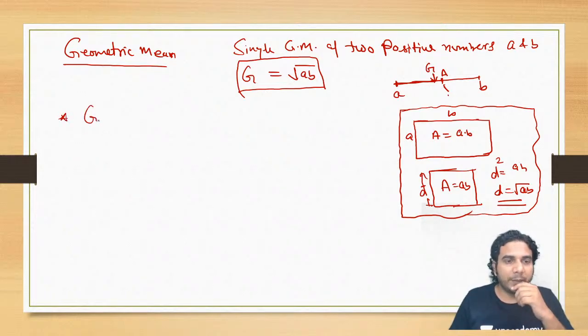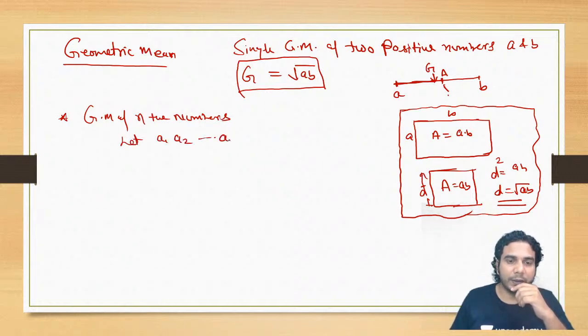Geometric mean of n positive numbers. Let a1, a2, and so on up to an be n positive numbers.